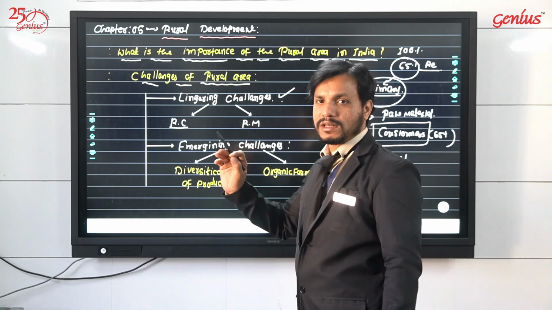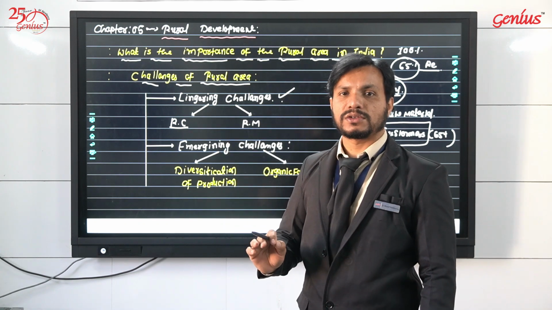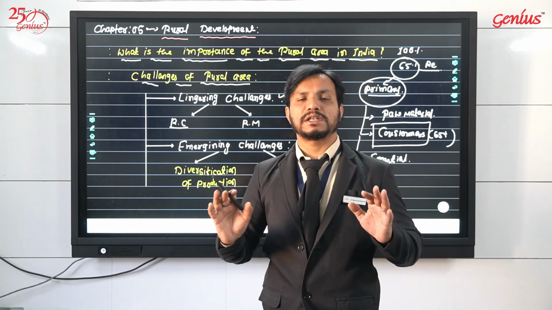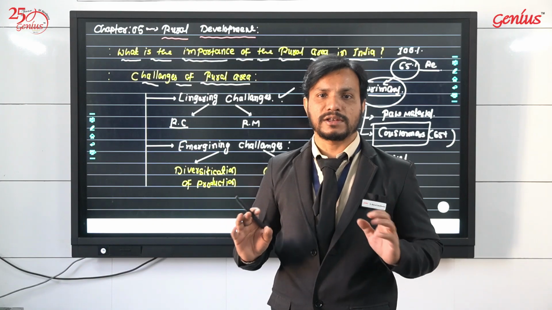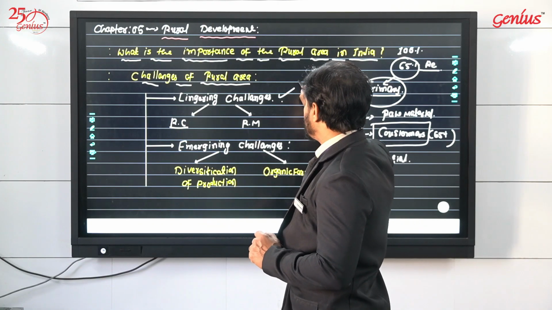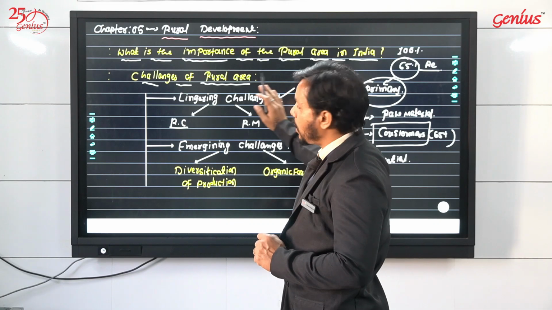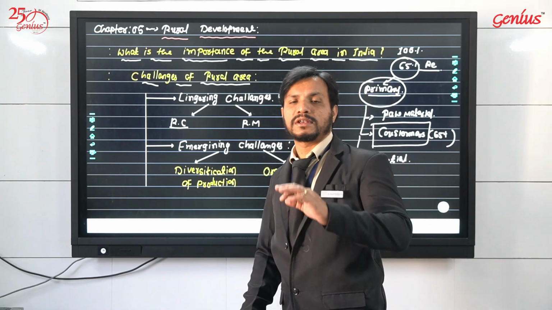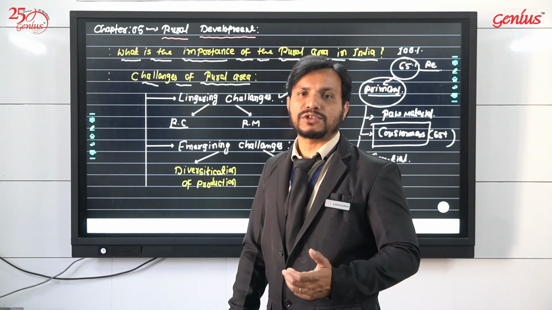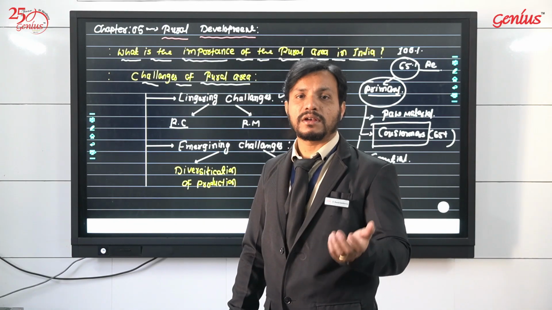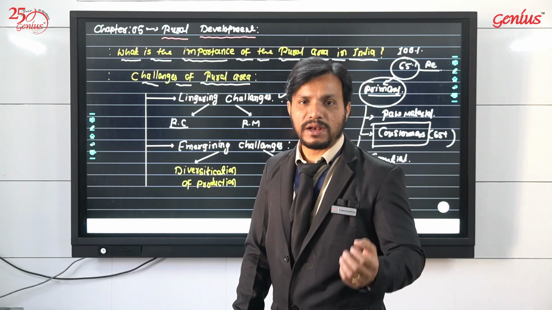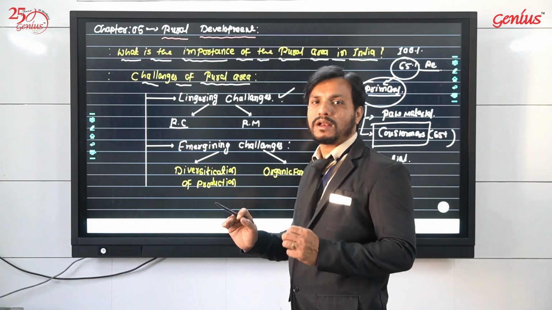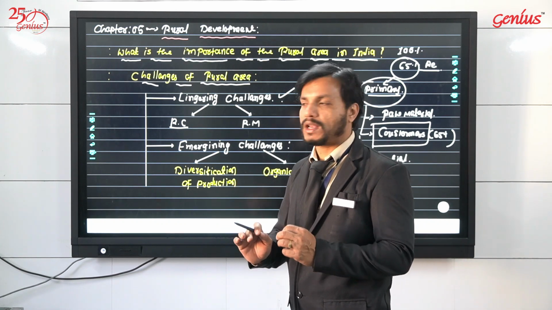Lingering challenges are those existing in the rural area since long, since tradition. Emerging challenges are new issues that have come up in the rural areas because of modernization.